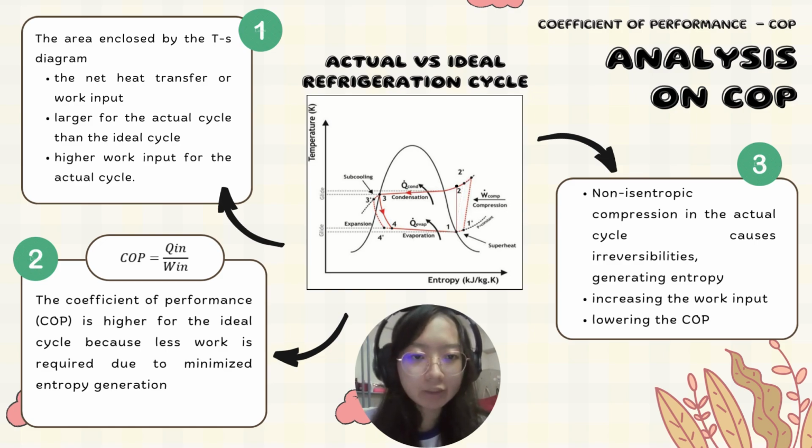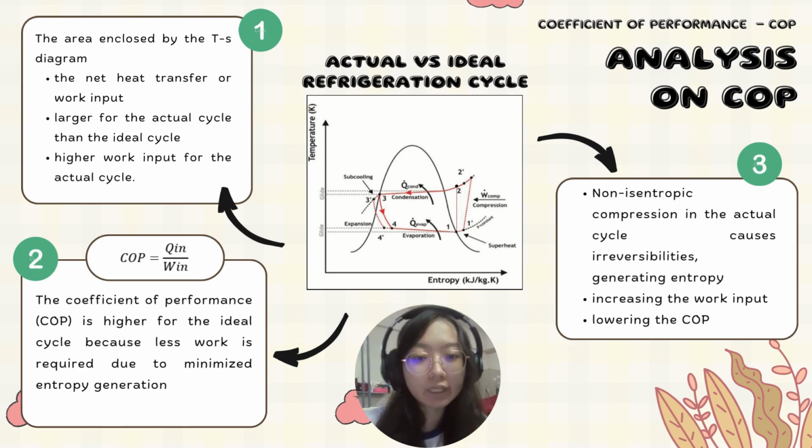Finally, we're moving on to analyze the coefficient of performance of both cycles based on entropy generated. We should know that the area enclosed by TS diagram represents the net heat transfer, which implies the work input required for the cycle. In ideal cycle, the enclosed area is smaller than the actual cycle, meaning that less work is needed for heat transfer. As a result, the COP is higher in ideal cycle as compared to the actual one.